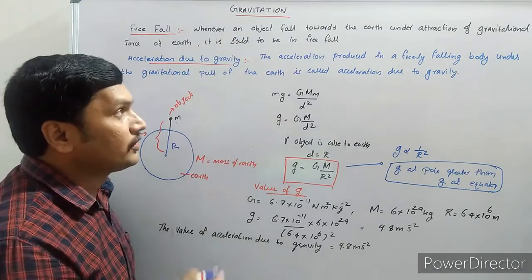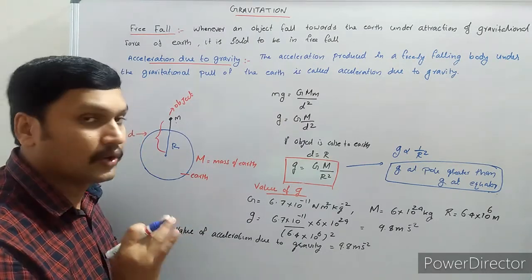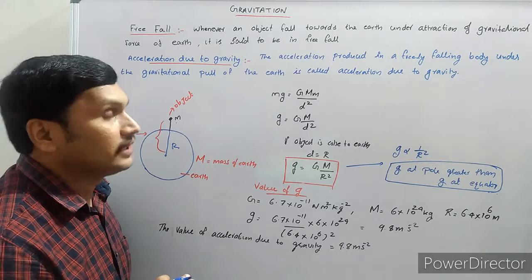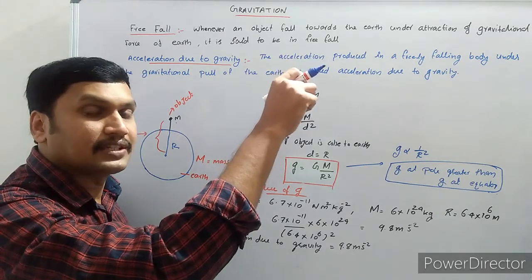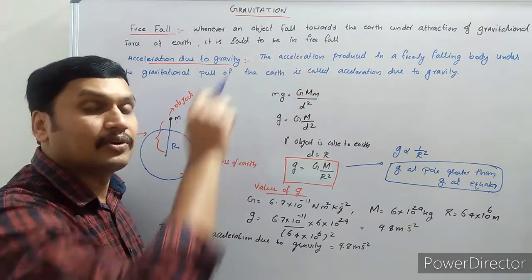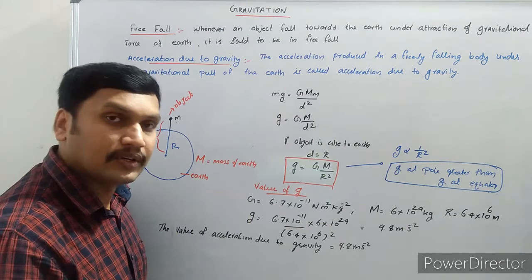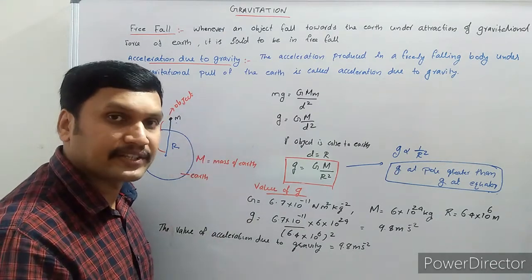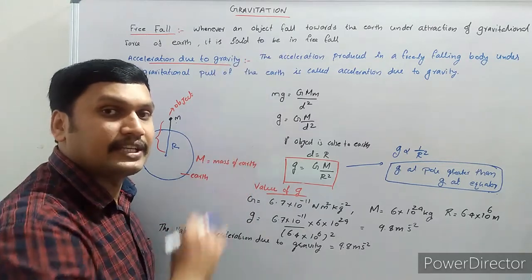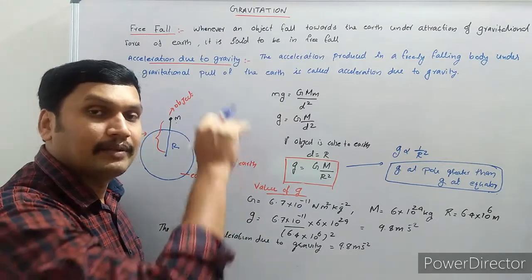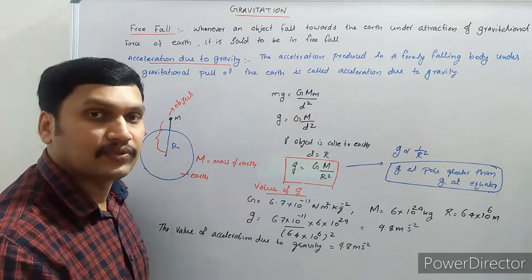For example, if you drop a particular object from a particular height above the earth's surface, it is in free fall. Or if you throw a ball in an upward direction, it will reach a maximum height. After that, its velocity comes to zero. Then, because of the attraction of the earth, it falls towards the earth. Then it is a free fall.